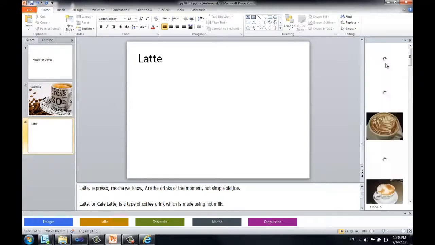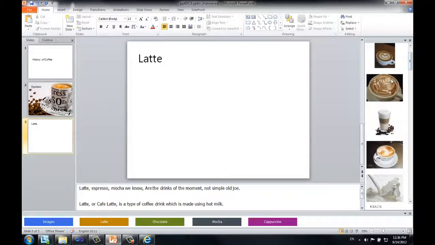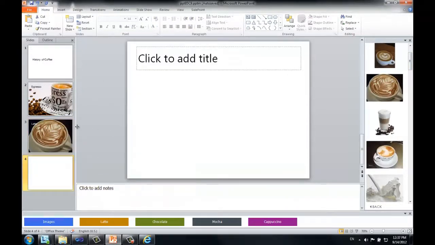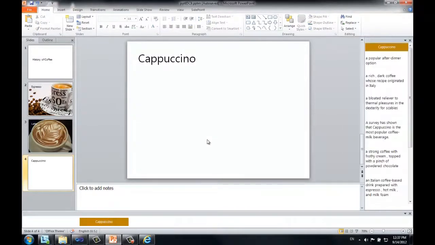Let's find some nice latte art to illustrate the idea of a latte. There we go. Beautiful. Let's make a new slide. What should we talk about next? Mocha or cappuccino? I think mocha is more of a dessert, so let's look at cappuccino.